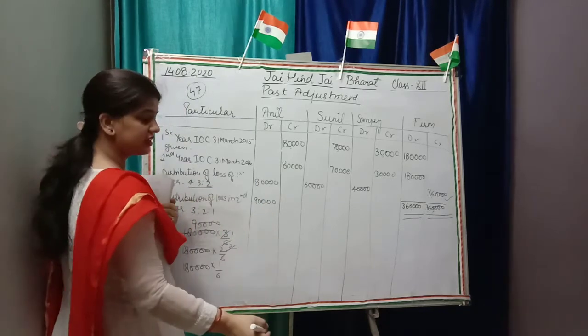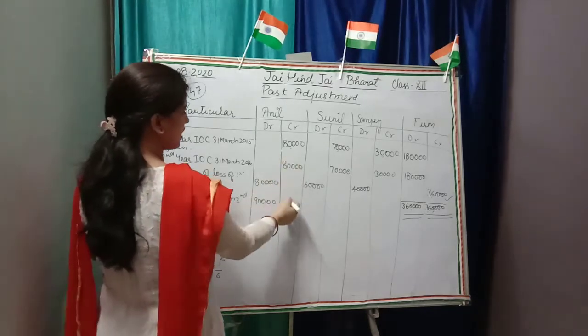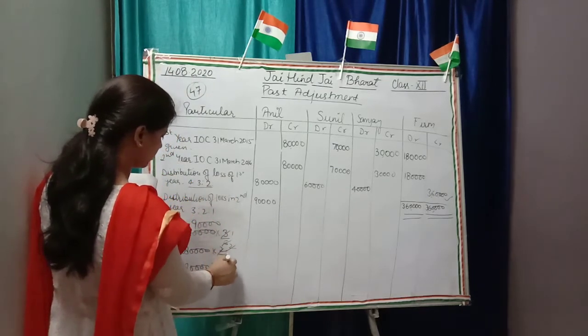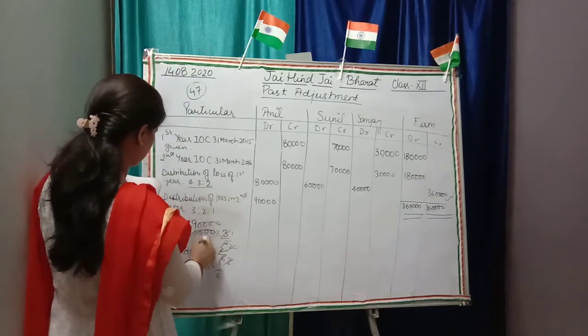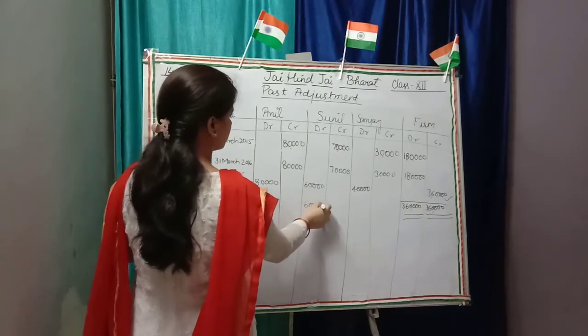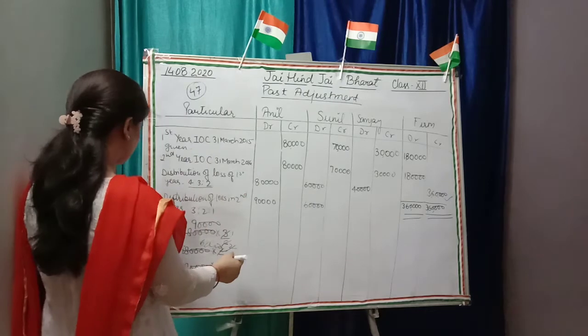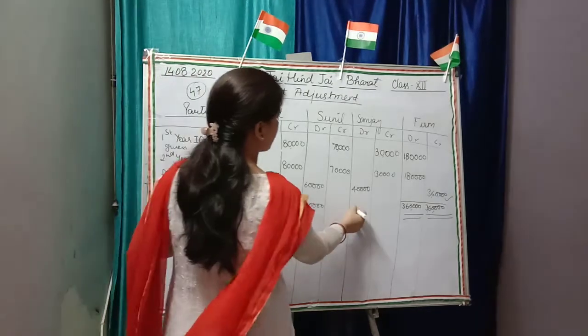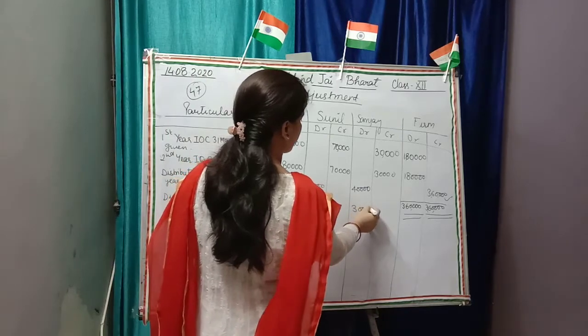After that, 60,000 will be debited and 30,000 will be debited.